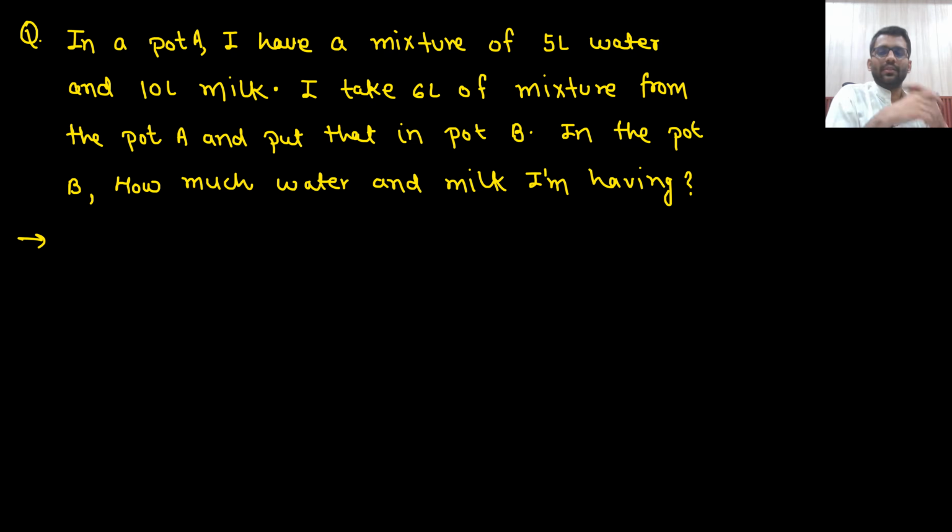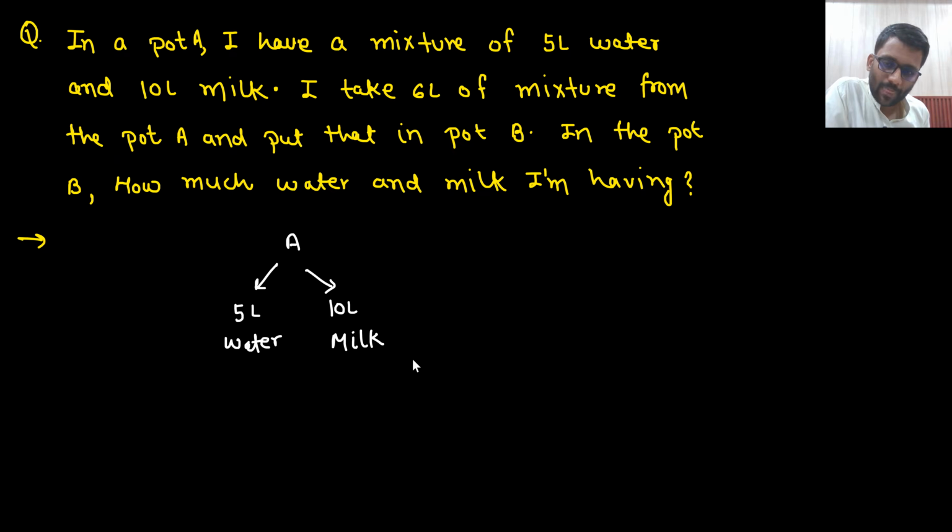Now see this question. In a pot A, I have a mixture of 5 liter water and 10 liter milk. From here also you will understand a new concept. This is also a demo problem. Demo problem means I will teach the concept here. So 5 liter water and 10 liter milk.